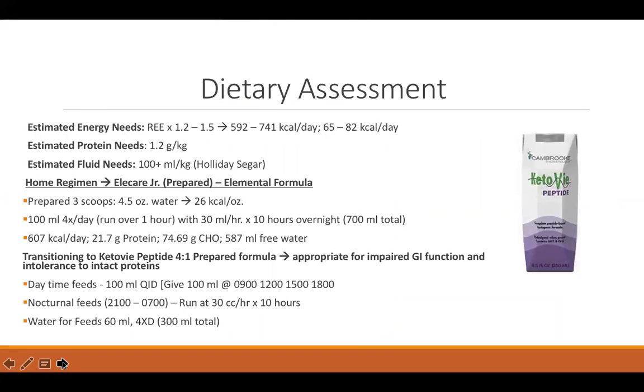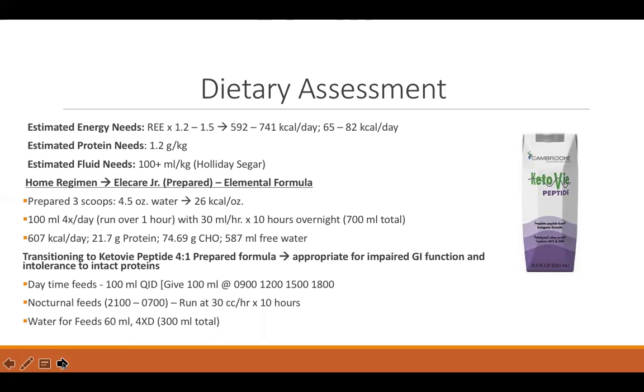Now for dietary assessment. His estimated energy needs were calculated using resting energy expenditure with an activity and stress factor between 1.2 to 1.4, which roughly estimated his daily caloric intake between 590 to 740 calories per day. I apologize, I said 1.4, I meant 1.5. In addition, his estimated protein needs were calculated at 1.2 grams per kilogram per day, and fluid needs were calculated using Holliday-Segar.